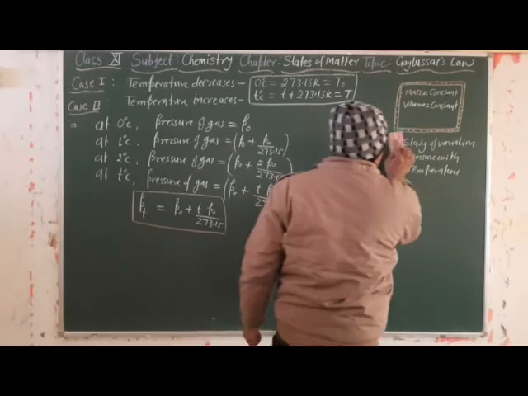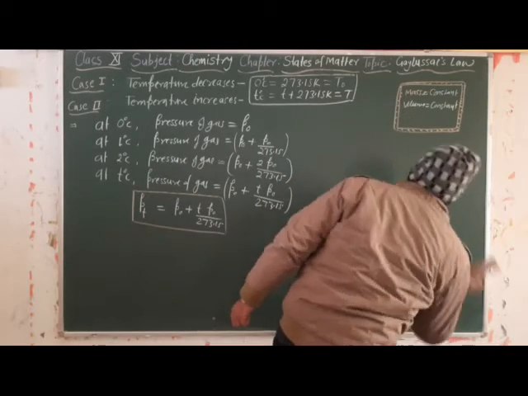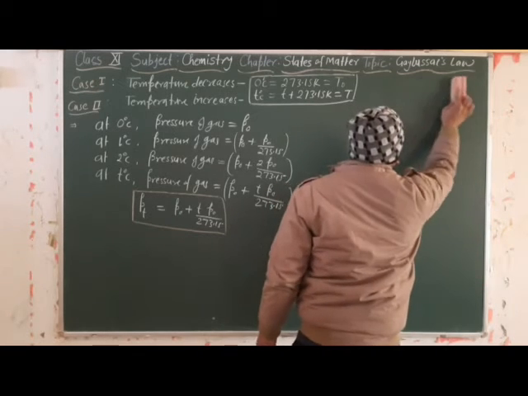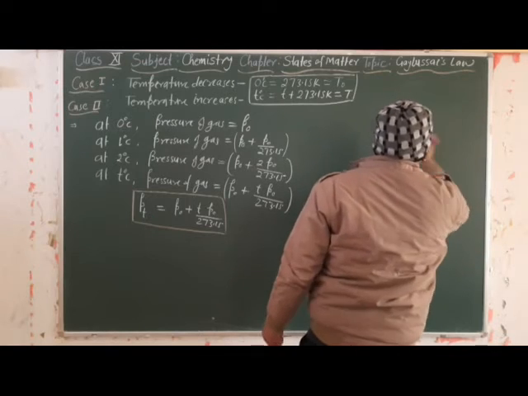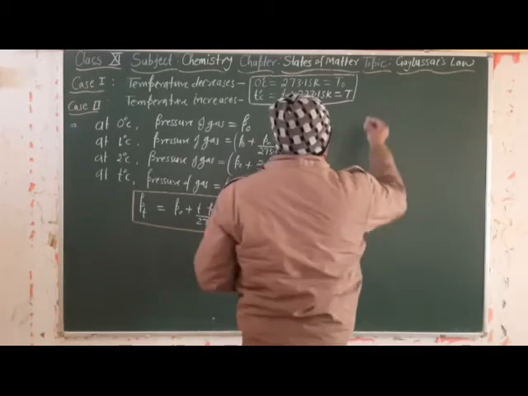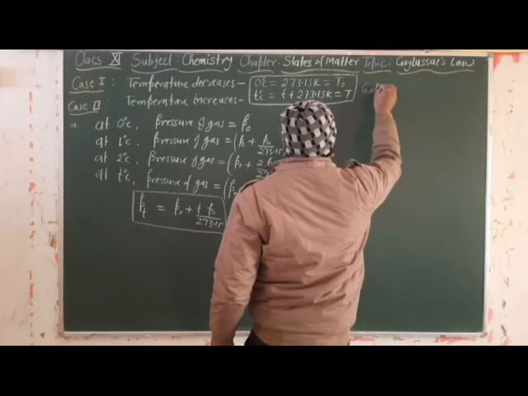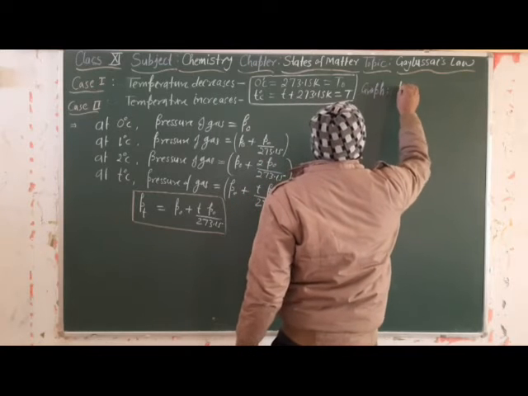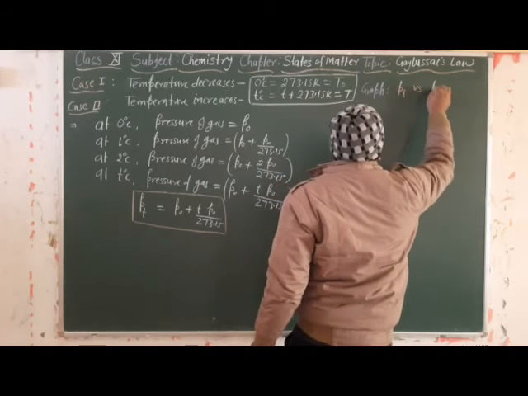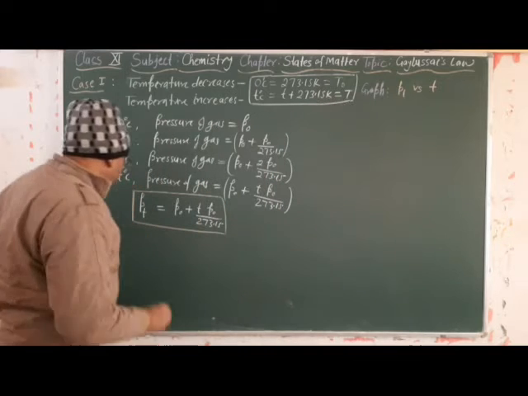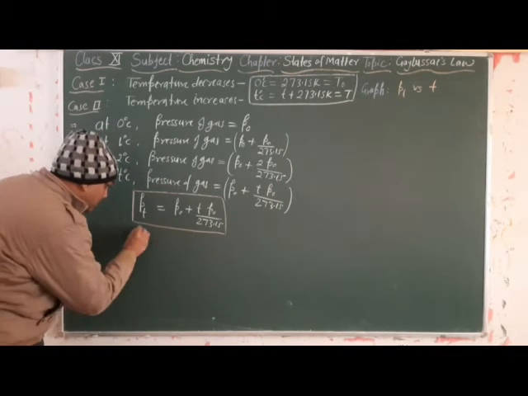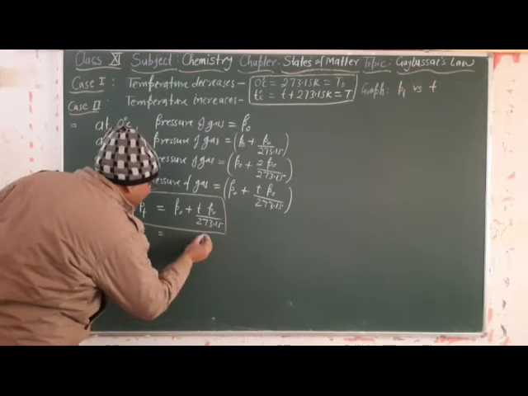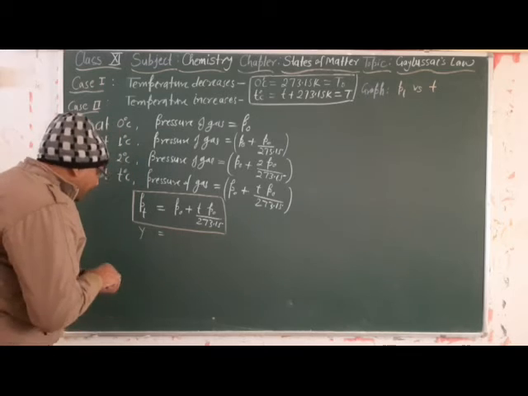So now I am rubbing it out. The first graph is here. This graph is the relation of Pt versus temperature. Now we write it in terms of y is equal to mx plus c.